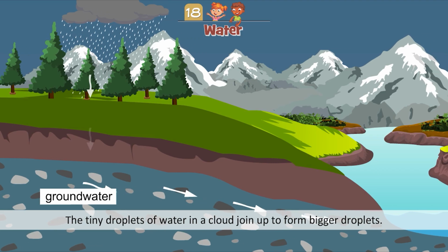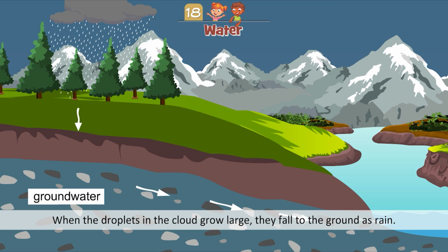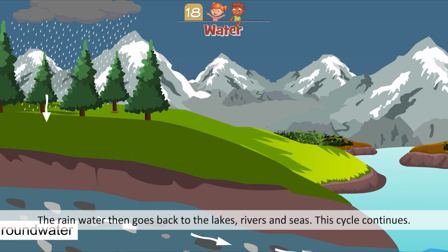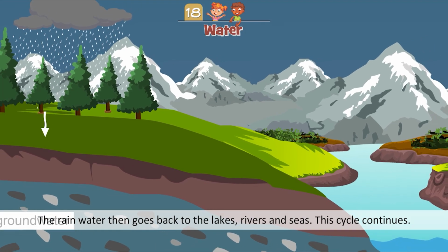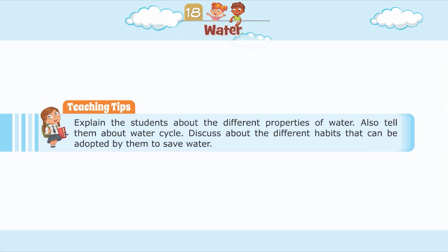The tiny droplets of water in a cloud join up to form bigger droplets. When the droplets in the cloud grow large, they fall to the ground as rain. The rainwater then goes back to the lakes, rivers, and seas. This cycle continues.